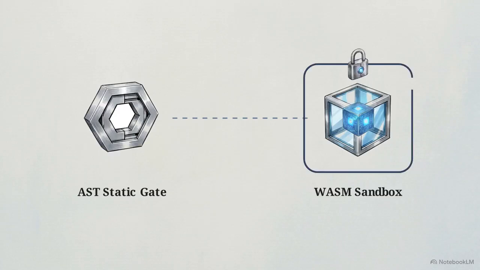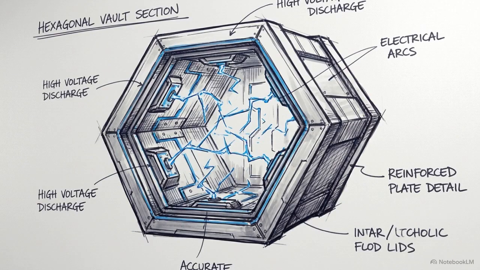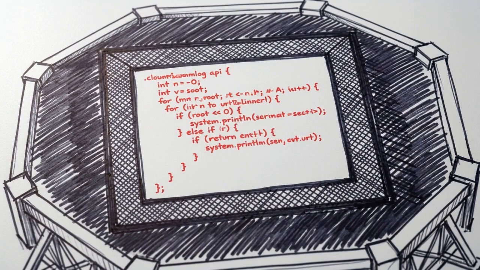Code that passes the scan is executed within a WebAssembly, or WASM, runtime. By default, WASM has no access to the host file system or network, creating a hardware-isolated environment for untrusted logic. The combination of static analysis and sandboxing ensures that even malicious code remains fully contained.